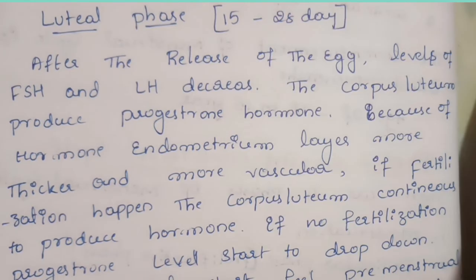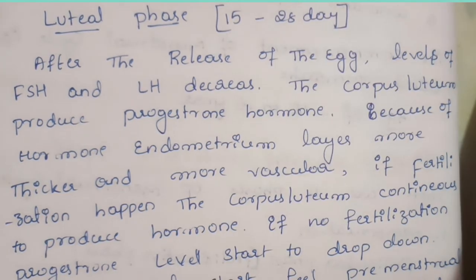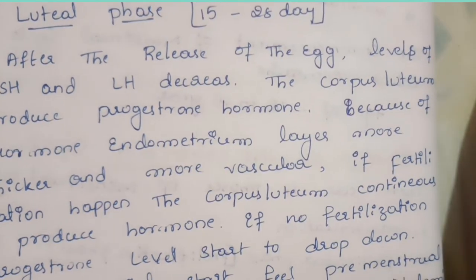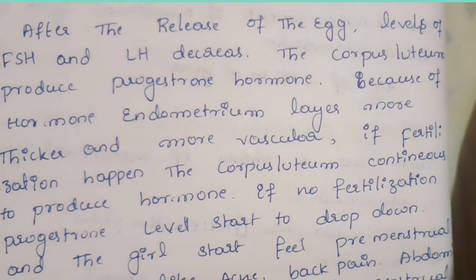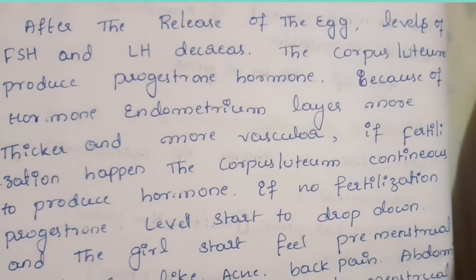If fertilization happens, the corpus luteum continues to produce the hormone. If there is no fertilization, progesterone levels start to drop and the girl starts to feel premenstrual symptoms like acne, back pain, abdominal pain, etc. So again it reverts to the menstrual phase.